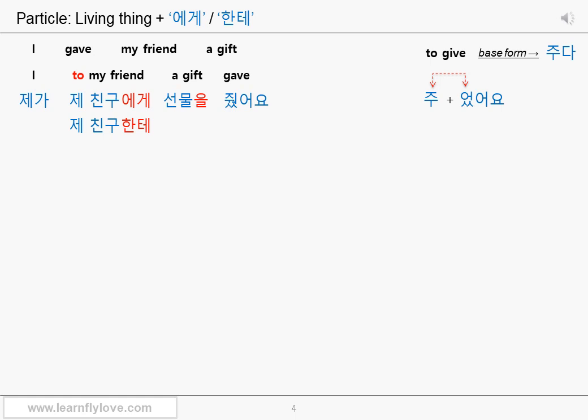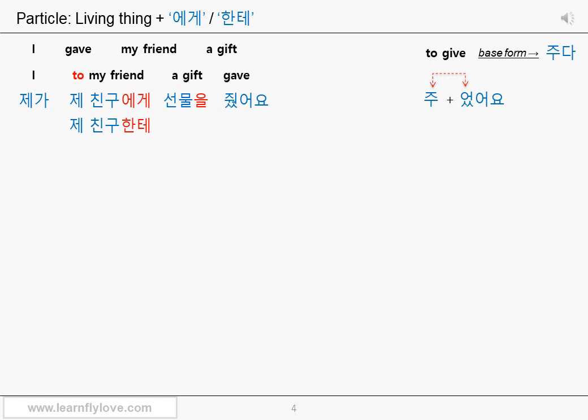The 주 sound and the 었 sound combine together, and it makes the 줬 sound. 줬어요. 제가, to my friend, 제 친구에게 or 제 친구한테, a gift or a present, 선물을, gave, 줬어요. 제가 제 친구에게 선물을 줬어요. Or 제가 제 친구한테 선물을 줬어요.